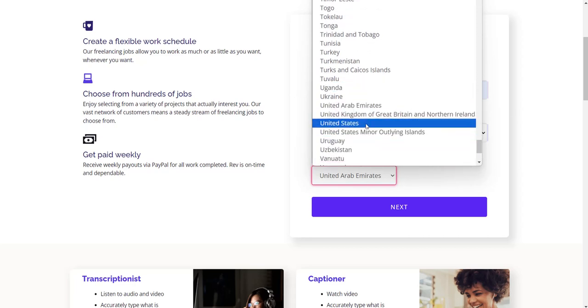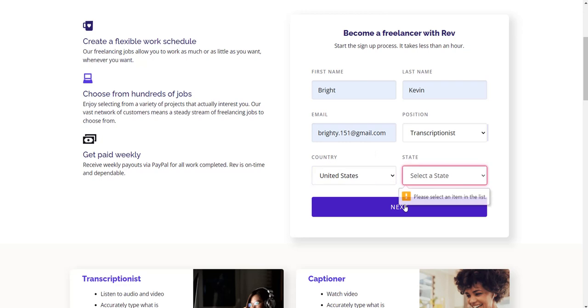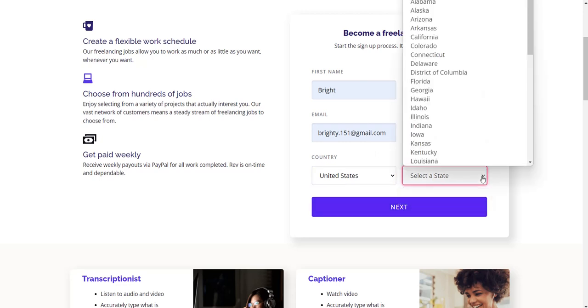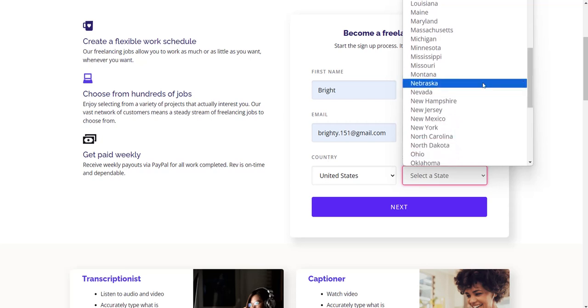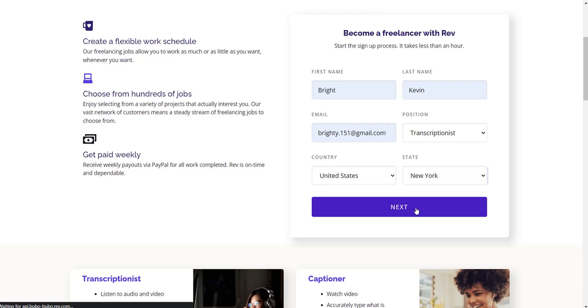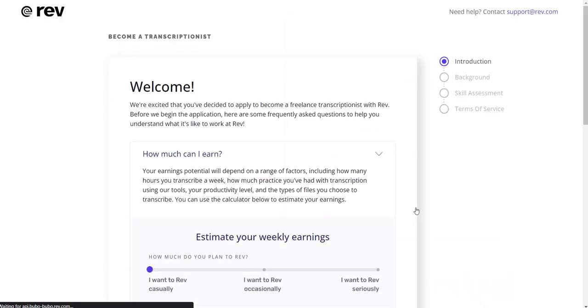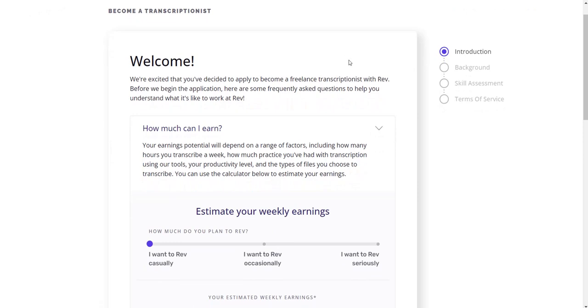So let's see, United States, and then click on, sorry, you didn't choose a state. So let's choose a state. Which one should we choose? Okay, let's say New York, and then let's proceed. Okay, now this will load up, and then you notice that you have your account. Okay, so once you follow what I did step by step, you'll be able to create this account, and then you start working. Okay, so you're welcome.